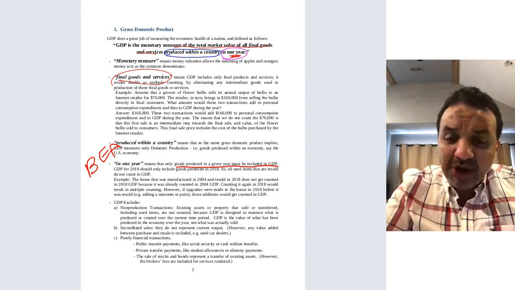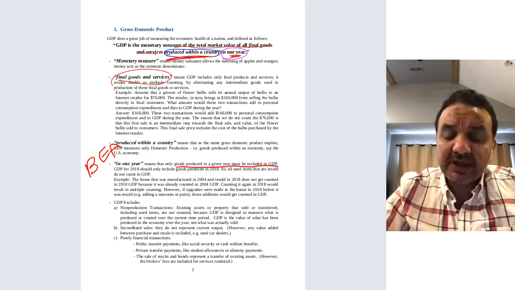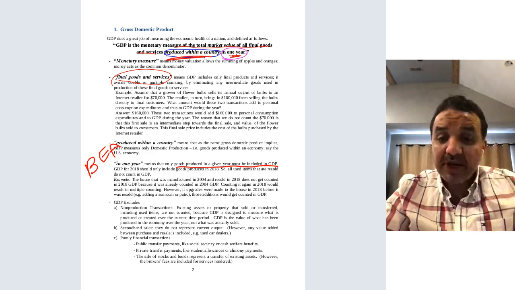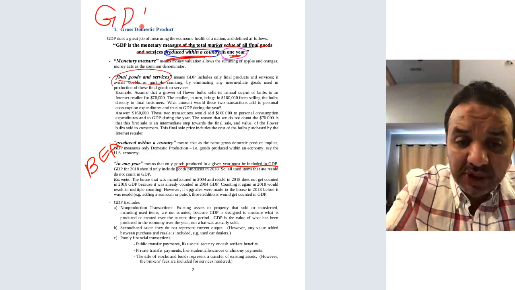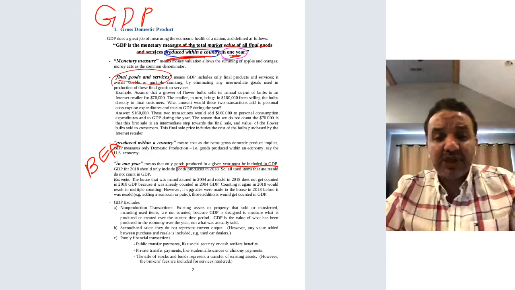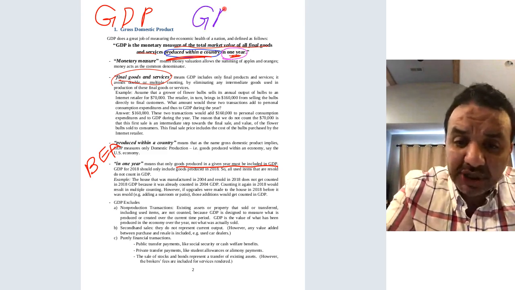But I want to focus more on what we mean by produced within a country. I'm going to give you an example because it's very important to differentiate between two concepts. The first one is GDP, which is the one I'm trying to explain now. The other concept is called GNP.